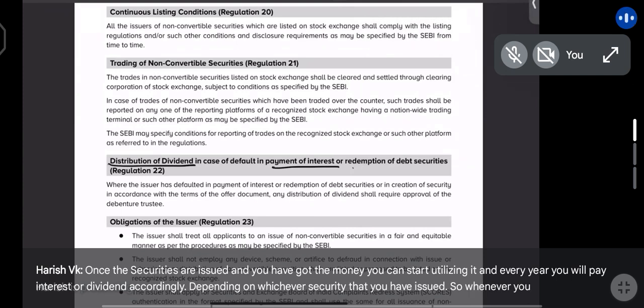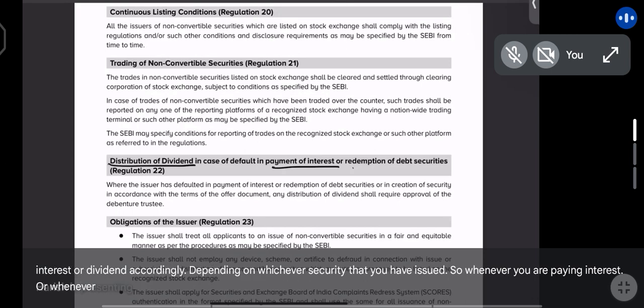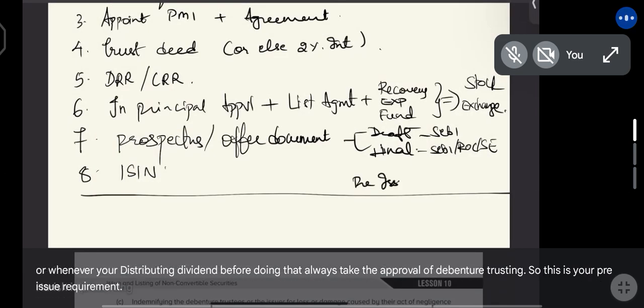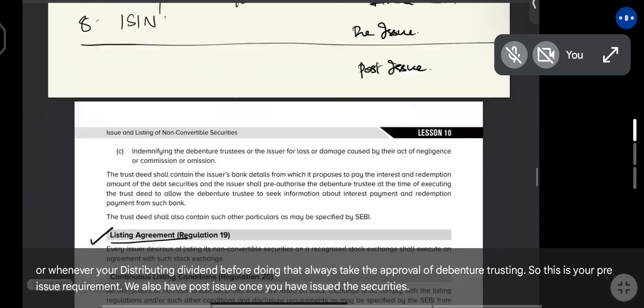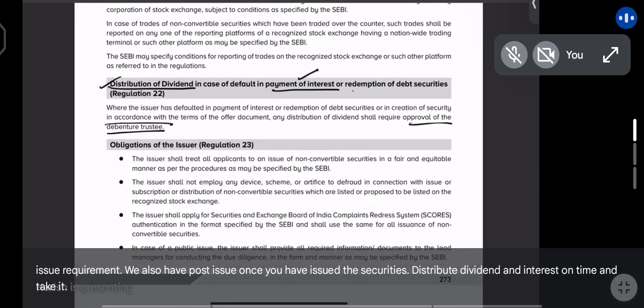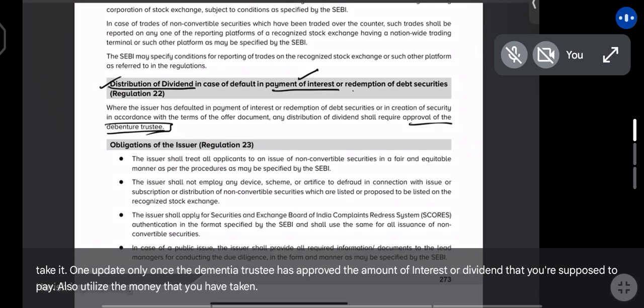So whenever you are paying interest or whenever you're distributing dividend, before doing that, always take the approval of debenture trustee. So this is your pre-issue requirement. You also have post-issue. Once you have issued the securities, distribute dividend and interest on time and pay it only once the debenture trustee has approved the amount of interest or dividend that you're supposed to pay. Also utilize the money that you have taken as per the requirements of SEBI.